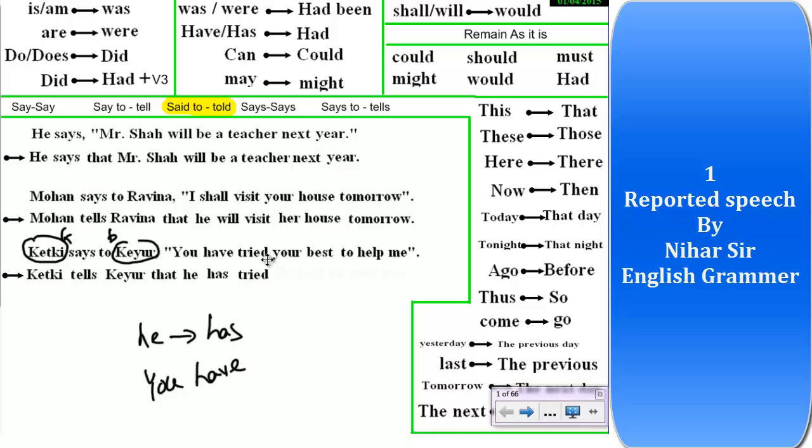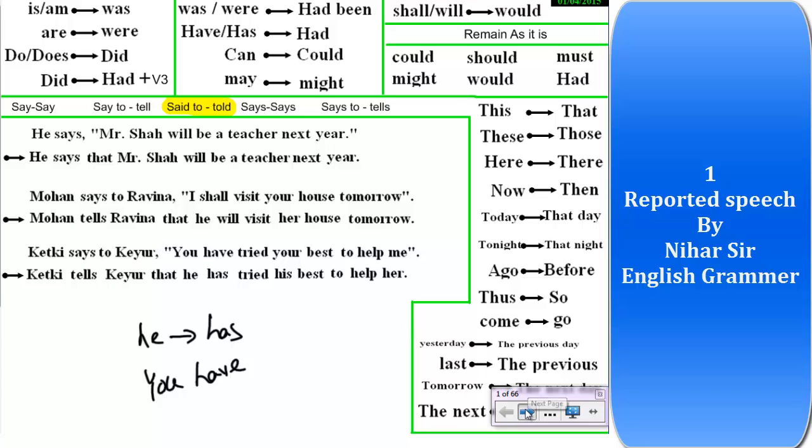Now your is used for whom? So Ketki says to Keyur, you have tried your best. Keyur's best. So his best, right? Because your is used for Keyur. To help me. Help whom? Help me. Me means Ketki, right? Ketki is the speaker. So me is for Ketki. So to help her. Me will become her. So I think friends, you are getting my point about what I want to convey through these videos.